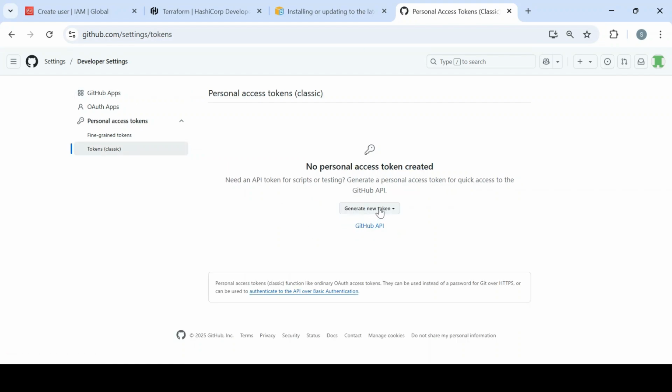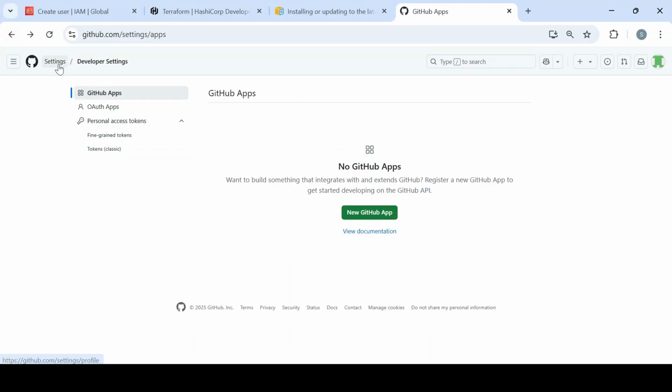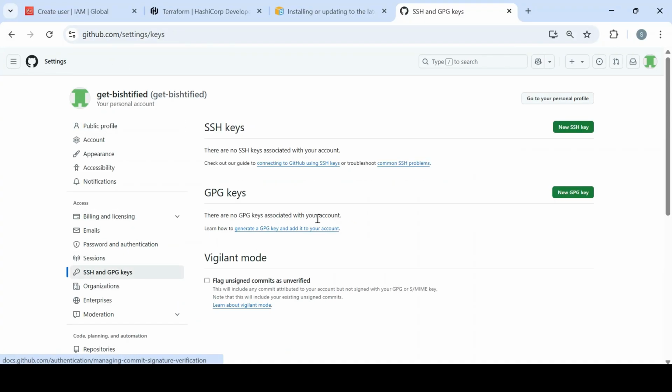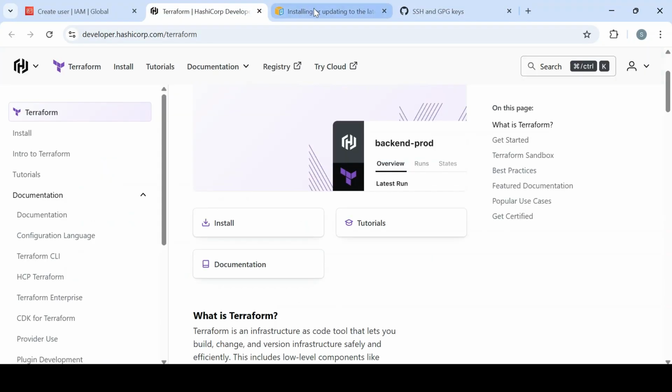Create a token, configure it on your machine, and you're good to go. Or else you can go back to settings again. This is called SSH and GPG keys. You can store your SSH key here.